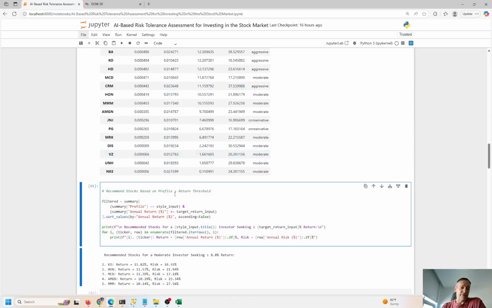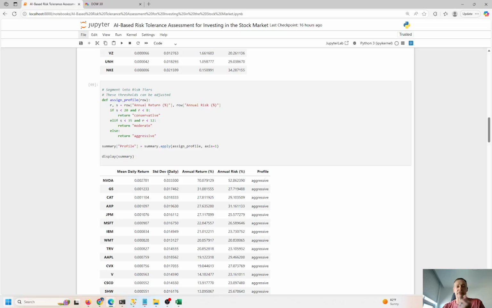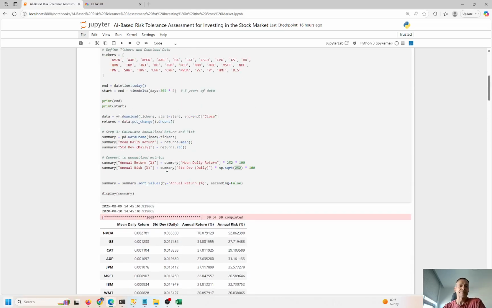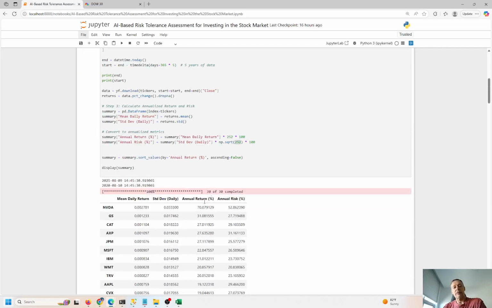So now based on the risk profile, we can go ahead and say, is this greater than the threshold that we picked originally? Remember, we answered these two questions right at the beginning. Is the risk profile conservative, moderate, or aggressive? I put in moderate, and I want 8% return. So it's going to look at all of these returns over here.